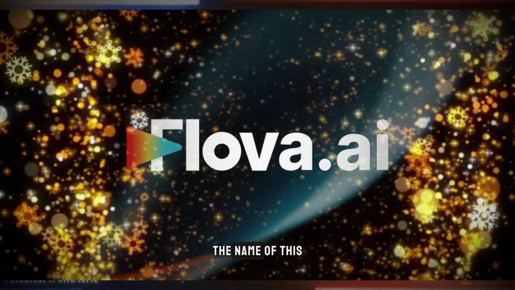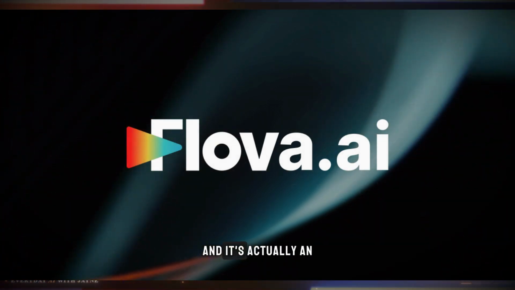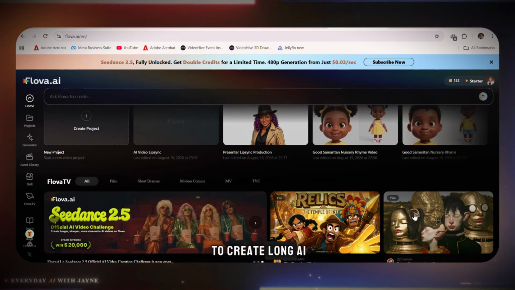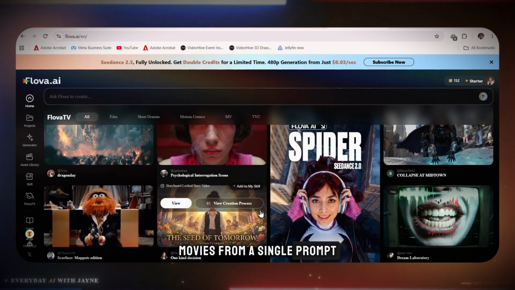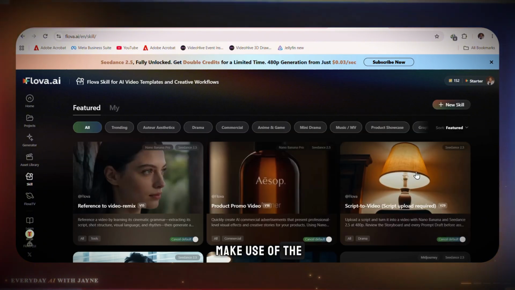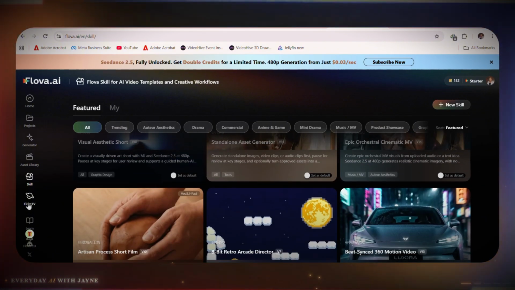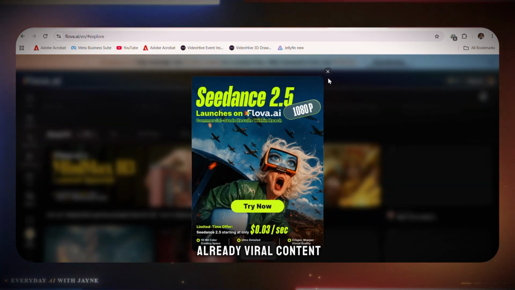I think that it sounds very good. The name of this AI tool is Flover AI, and it's actually an AI agent. Flover AI allows you to create long AI movies from a single prompt, and it can also make use of the skills feature, which allows you to create videos using the pacing and the style of already viral content.